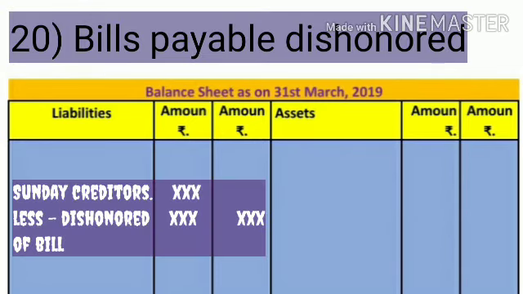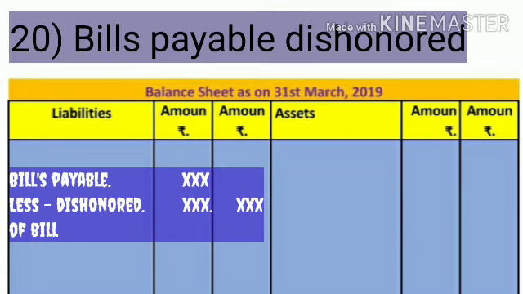Now we see the next adjustment, bills payable dishonoured. First effect, add to sundry creditors on the liability side of the balance sheet, that is, dishonour of the bill, and second effect, less the amount of the dishonoured bill from bills payable.